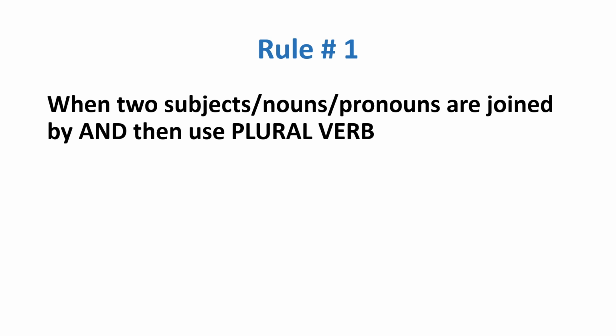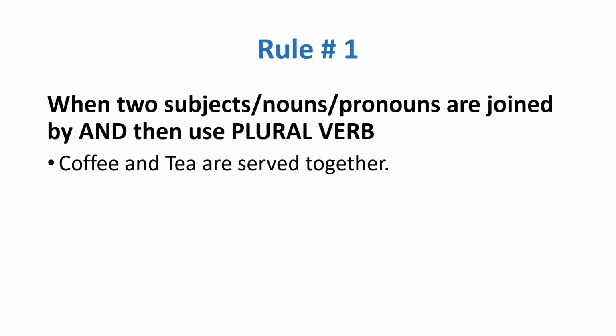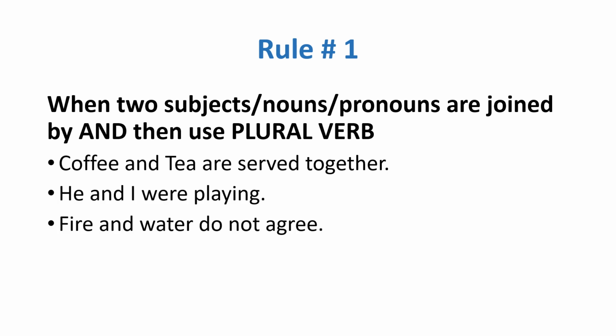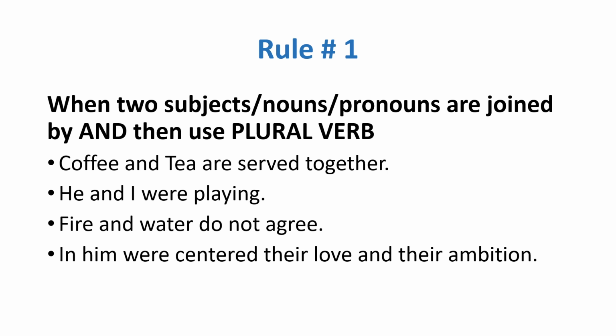Then we're going to talk about the rules for subject-verb agreement. Rule number 1 for today is that when two subjects, nouns or pronouns are joined by and, then we use the plural verb. That is the most basic and simplest rule for subject-verb agreement. For example, coffee and tea are served together. He and I were playing. Fire and water do not agree. In him were centered their love and ambition.